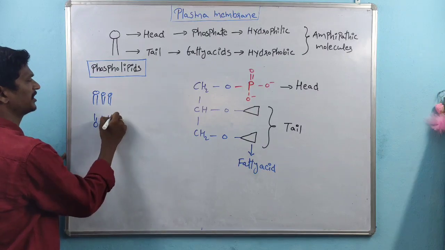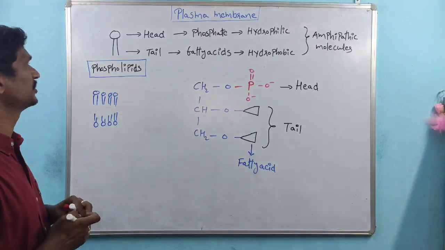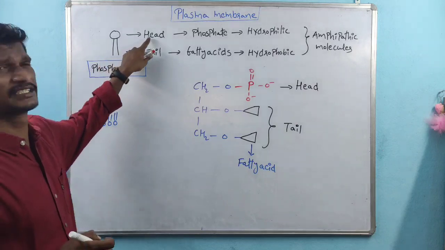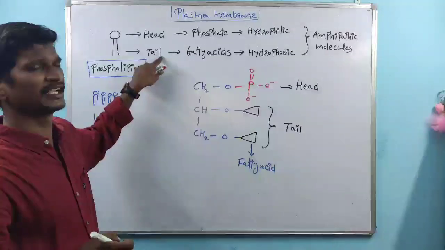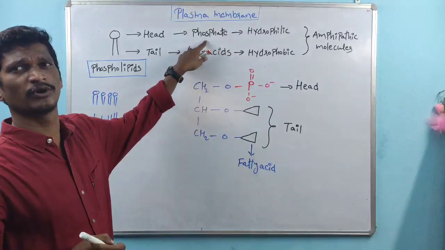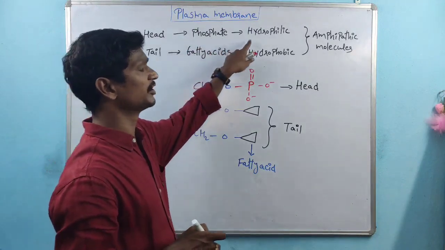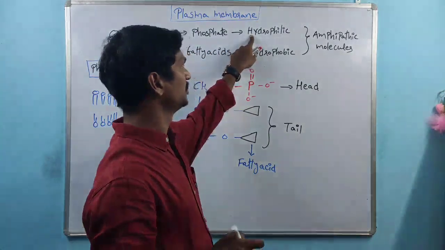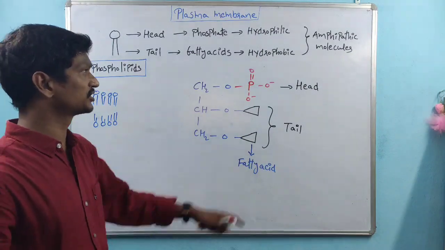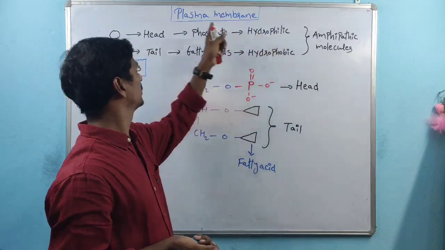So, two layers make the bi-phospholipid layer. In this case, this is one of the phospholipids. In the phospholipid there is a head moiety and there is a tail moiety. The head moiety is made with the phosphate. The phosphate is a hydrophilic substance, which attracts water molecules. So these substances are hydrophilic molecules. So this is about the head moiety.